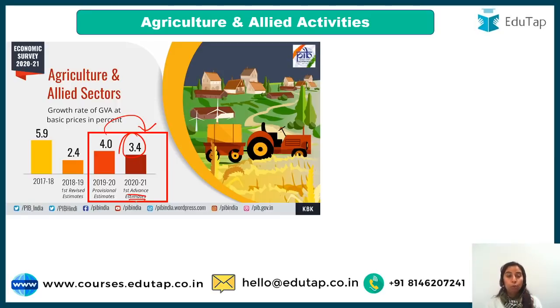Now, those who are preparing for NABARD examination, guys, you have to keep in mind these advanced estimates, because either the economic survey will be mentioned in your exam, or the first advanced estimate, or if the second comes at that time, then that will be asked, right? But for RBI students, you also have to keep this in mind. And why is this sector important now for you? Can you tell me? If you are specifically preparing for RBI grade B examination, guys, in your ESI section syllabus, agriculture has been added, the developments related to the same. So that is why this section becomes important for you, right?